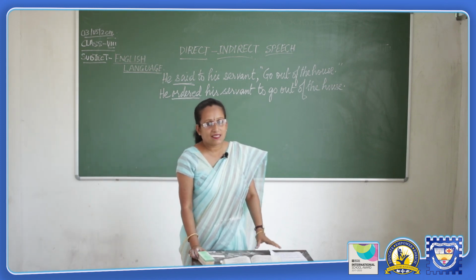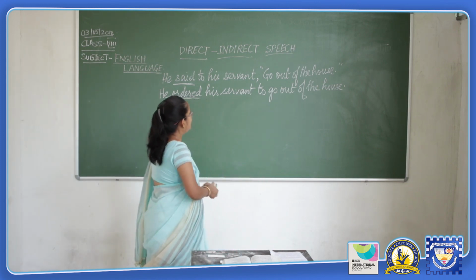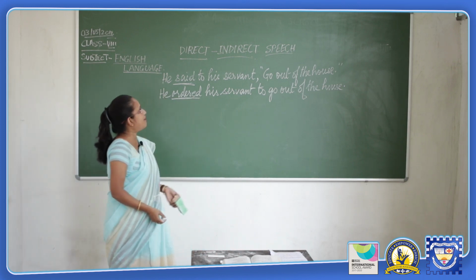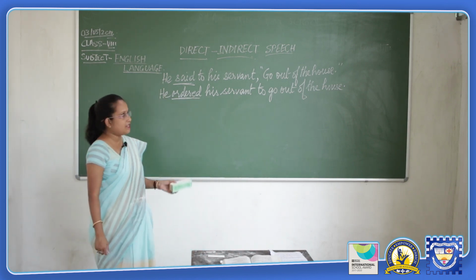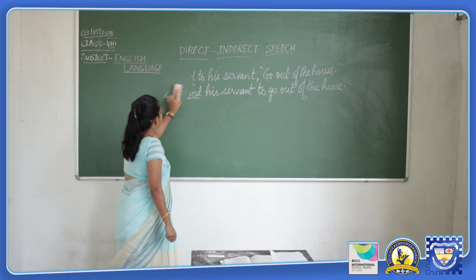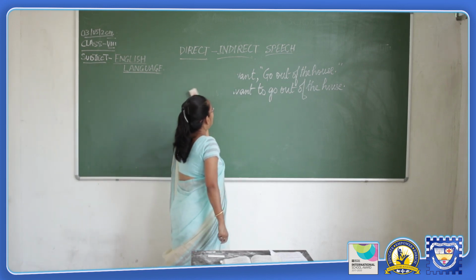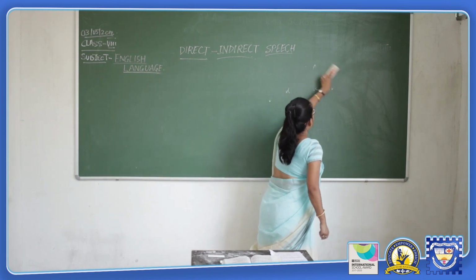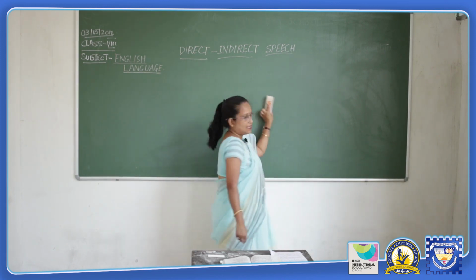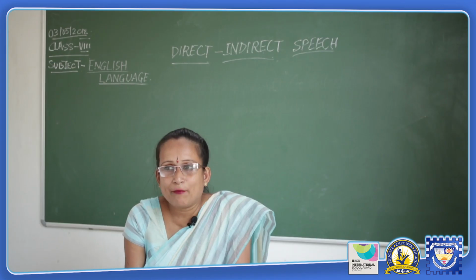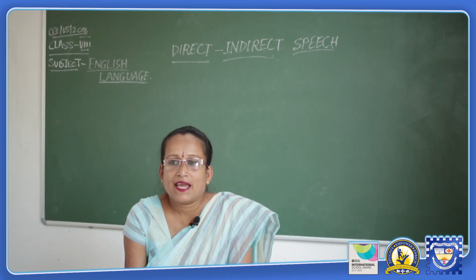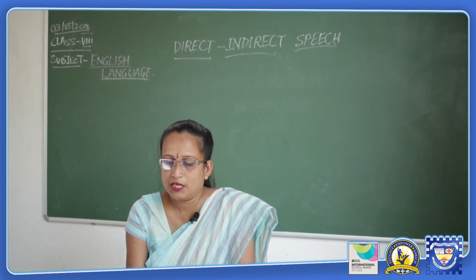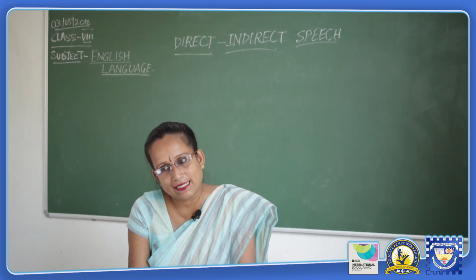Coming to the last category of the kinds of sentences, how we change the direct speech to the indirect speech. The last category is the exclamatory sentences. The exclamatory sentences express your emotions, feelings and sensations.